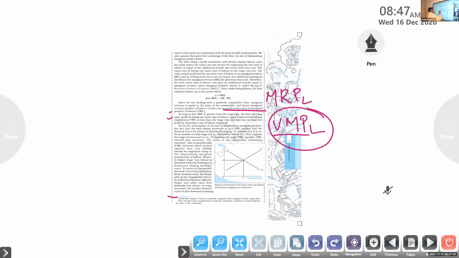Next condition: VMPL, value of marginal product of labor, is less than the wage rate. So the value of the productivity of the marginal labor is less than the wage rate. The firm can increase her profit by reducing a unit of labor employed. At that time, the firm will reduce the labor because there is not much productivity from the labor. So the firm wants to reduce the labor to improve the profit. Clear? Just keep this idea in your mind, right? Okay, that's it.